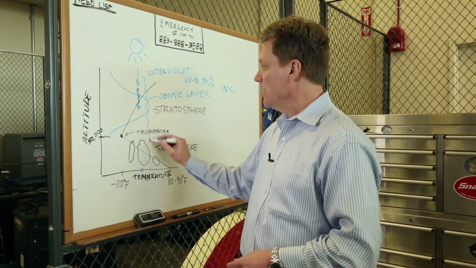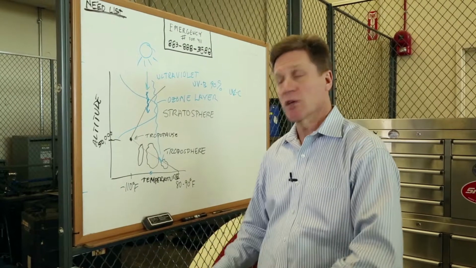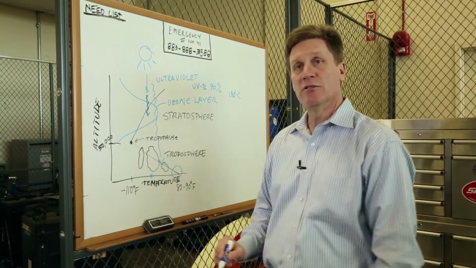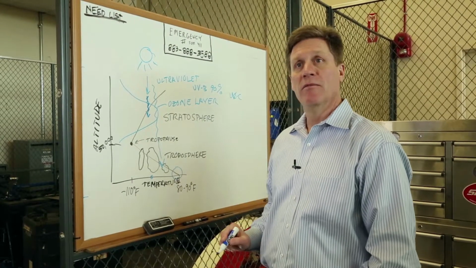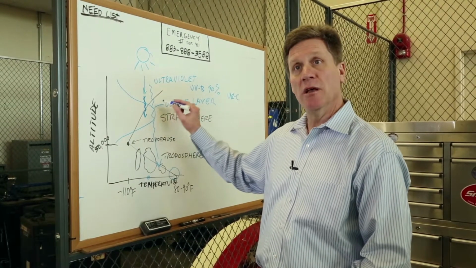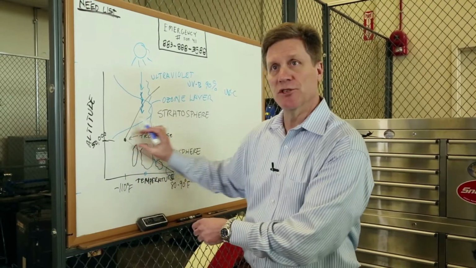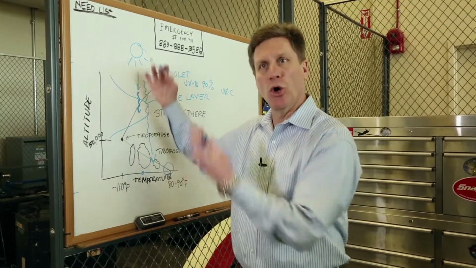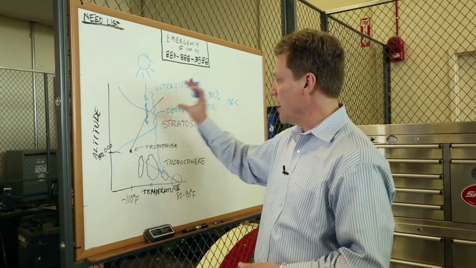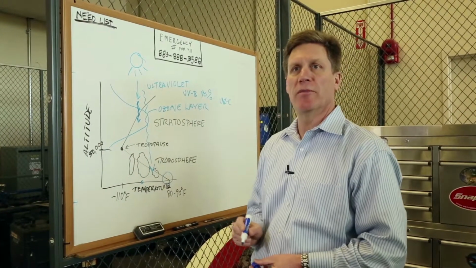Now you go down all the way to the surface and all of the visible radiation gets to the surface. So the visible radiation getting to the surface makes the surface warm. So you have a lot of absorption of solar energy down here, visible radiation, and you have a lot of absorption of solar energy up here. That's the UV. And because you have very little absorption of UV here, it just gets cold. So that's why you have a tropopause between the stratosphere and the troposphere, because here's where you absorb energy, and up here's where you absorb energy.